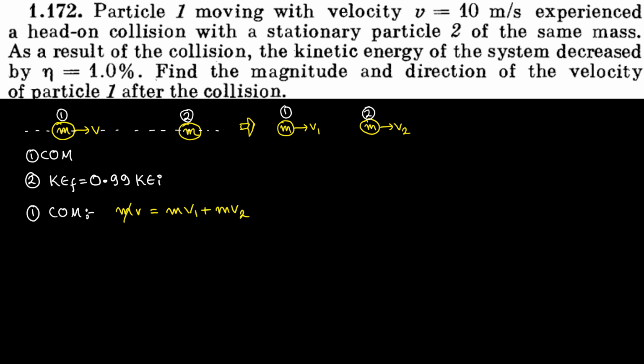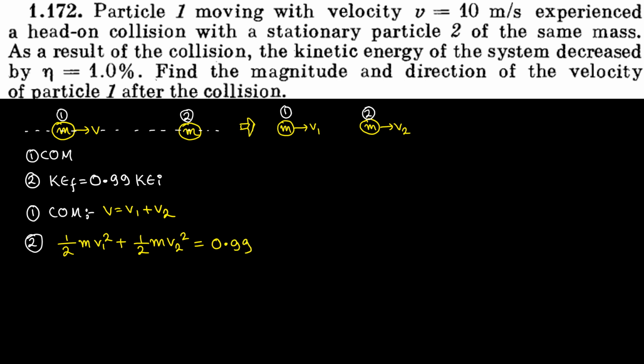So you can cancel out the m out here and you would get v is equal to v1 plus v2. This equation is found from conservation of momentum. Now when you apply the equation of kinetic energy, what is the final kinetic energy? Half m v1 square plus half m v2 square, which should be equal to 0.99 times the initial kinetic energy.